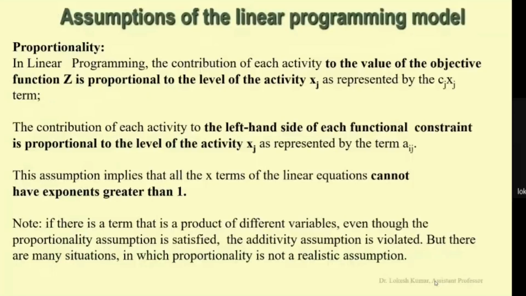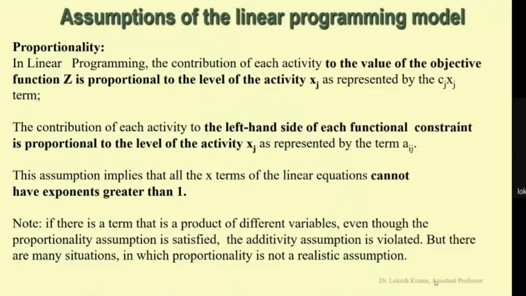So what is proportionality? In linear programming, the contribution of each activity to the value of the objective function z is proportional to the level of activity xj, as represented by the multiplication of cj and xj. The contribution of each activity to the left hand side of each functional constraint is proportional to the level of activity xj.